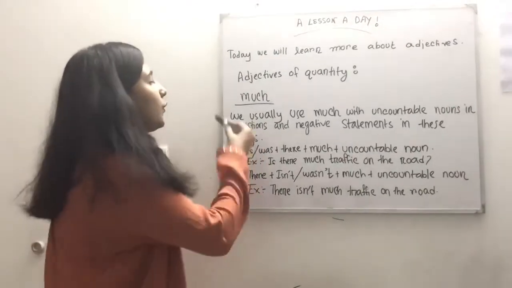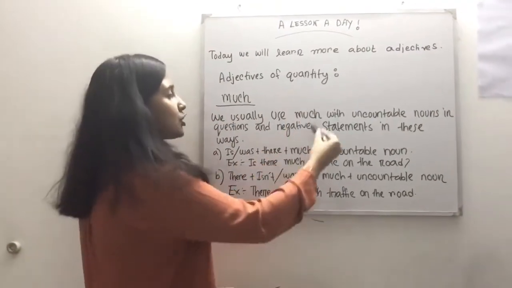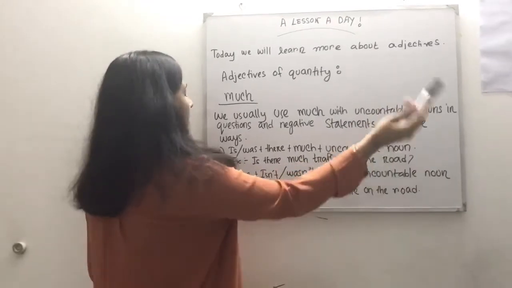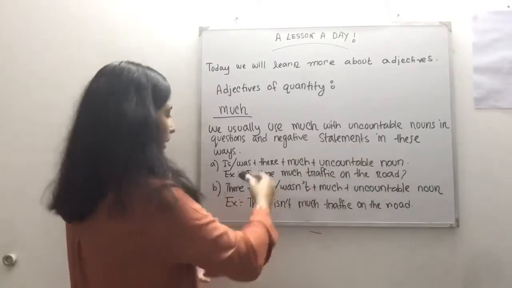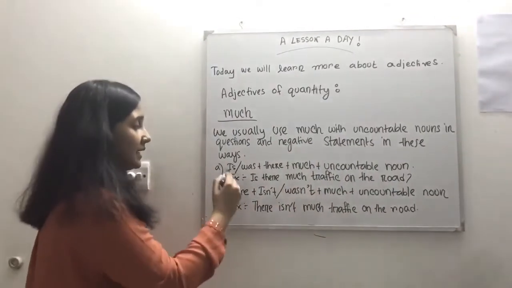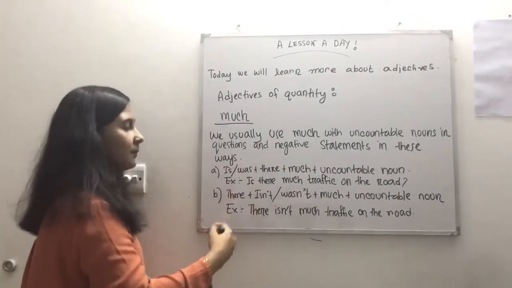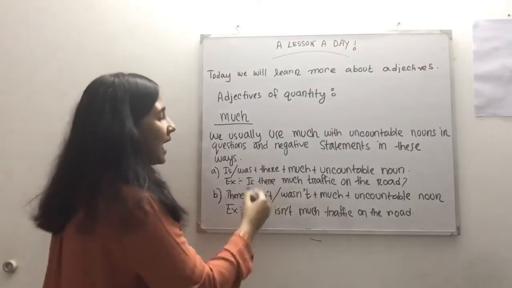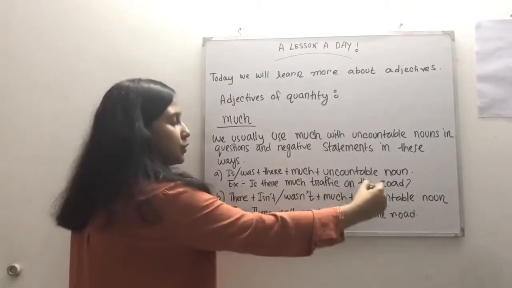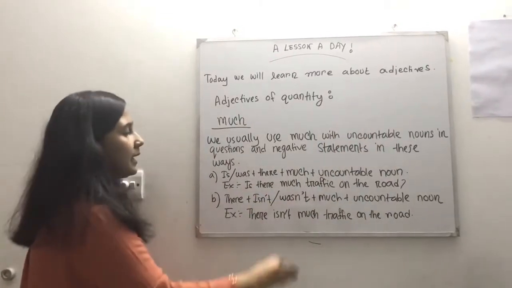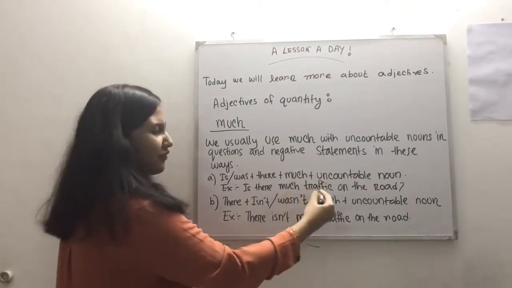Much. We usually use much with uncountable nouns in questions and negative statements in these ways. Number A, is or was plus there plus much plus uncountable noun. Example, is there much traffic on the road?